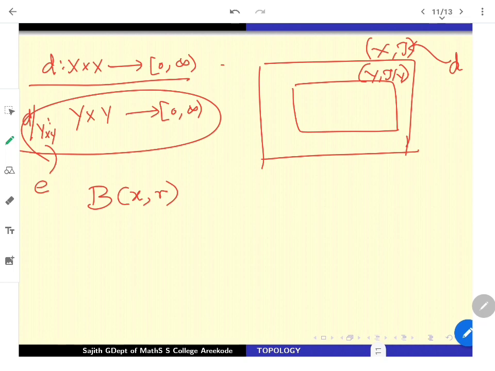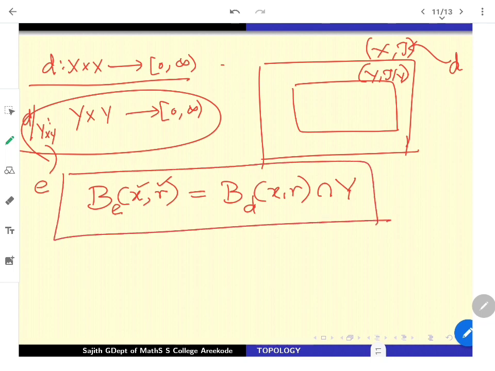To distinguish between the metrics, whether you are in E or in X, let me write B_E(x, r), the ball centered at x with radius r with respect to E. I am marking inside Y. That is basically the same as a ball in capital X, but you have to restrict to Y. You are not going to look at the full thing. The entire ball you can look at in X, you just intersect with Y, to see which Y elements are to be accommodated. This is basically the new ball: B_E(x, r) in Y is the same as this prescription.